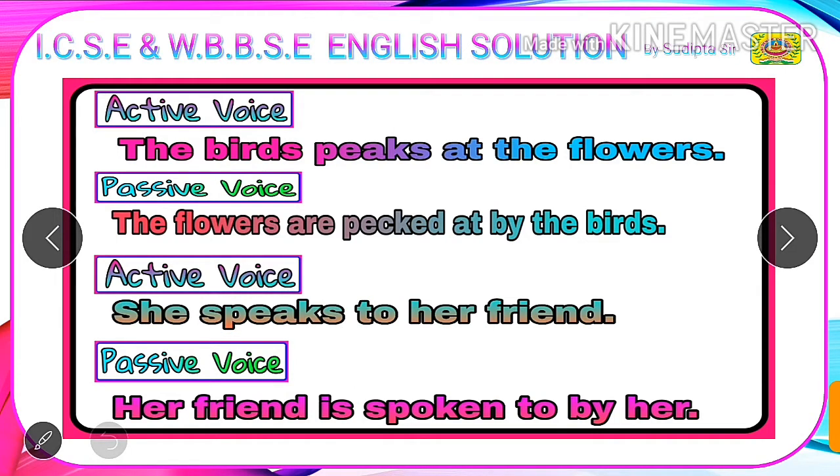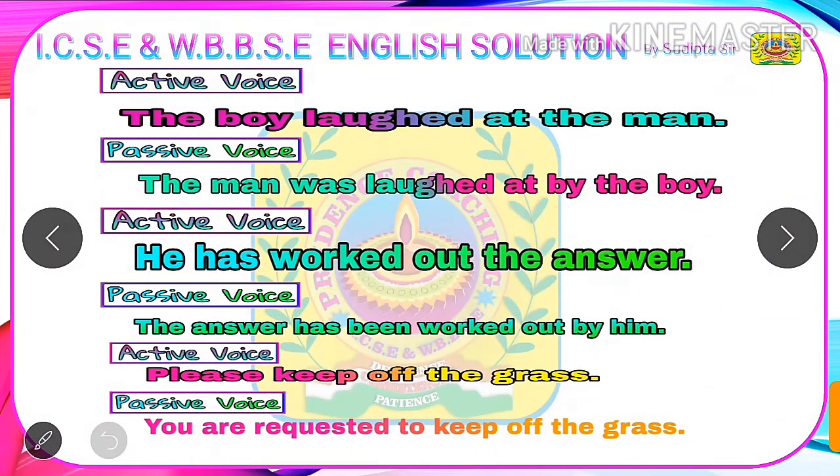Students, we all know that practice makes a man perfect. So we are going to see some more examples under this type. Our next example is "the boy laughed at the man." Here the boy is the subject, laughed is the verb, at is the preposition, and the man is the object. Students, according to our rule, we need to swap the subject and object first.